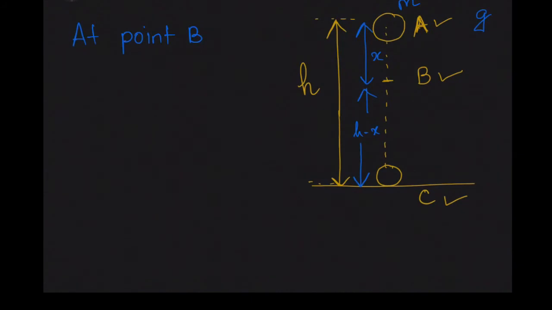Yes, we were calculating the total energy at point B. So let us first calculate potential energy. Mg into height. Height of point B is h minus x, and kinetic energy will be half m velocity square. Let velocity at point B be v1. So I am writing half m v1 square. Now we have to find how much is this v1.